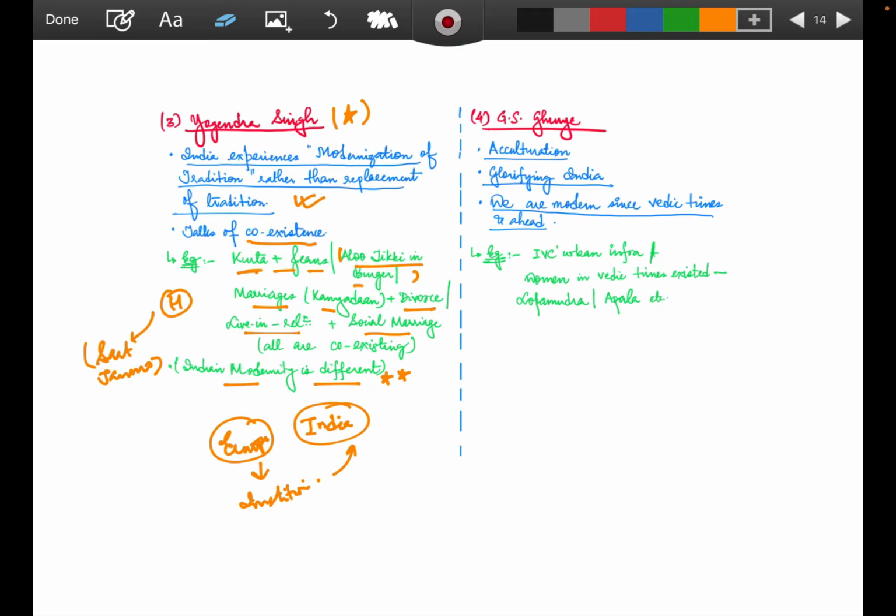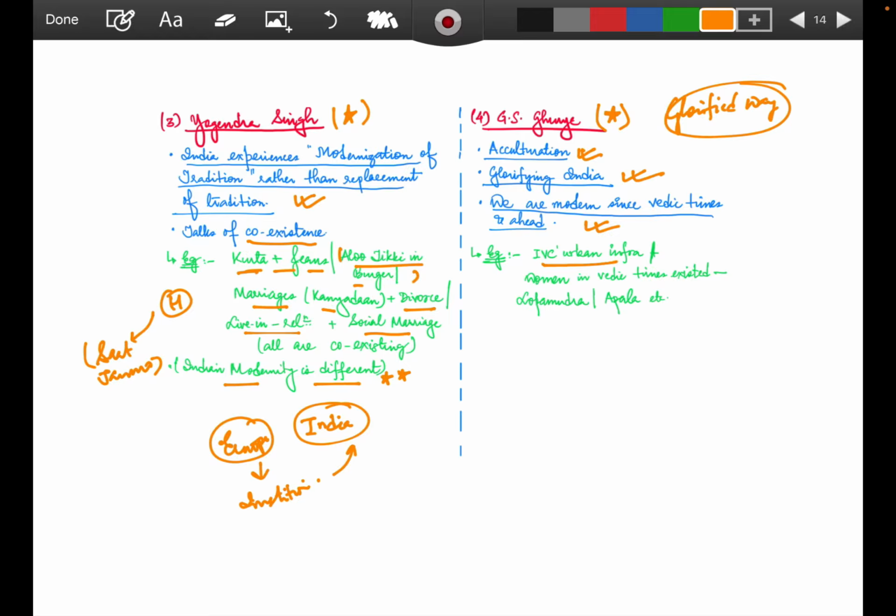So again, we are coming to G.S. Ghurye's concept. We all know that G.S. Ghurye has been that Indologist, the first person who has glorified India in every possible manner. We all know this, right? So glorification, whenever you want to do it for any question related to India, you can always use G.S. Ghurye sir. He has seen acculturation, he has glorified India. We are modern since Vedic times and ahead. He will never downplay Hindus, he will never downplay Indian traditions. He will always focus and show that India has been modern.